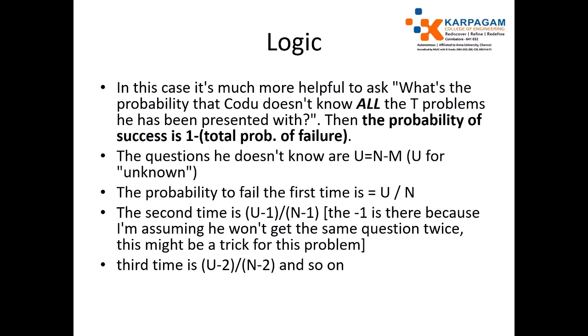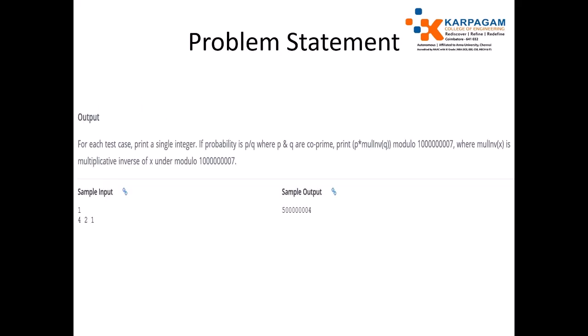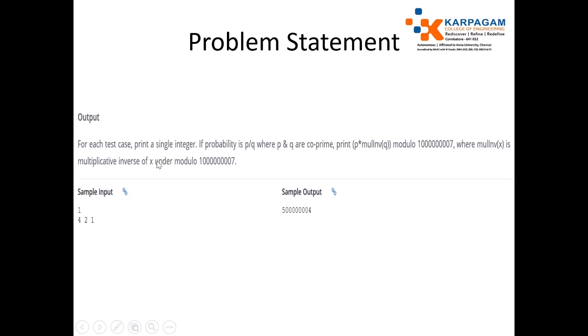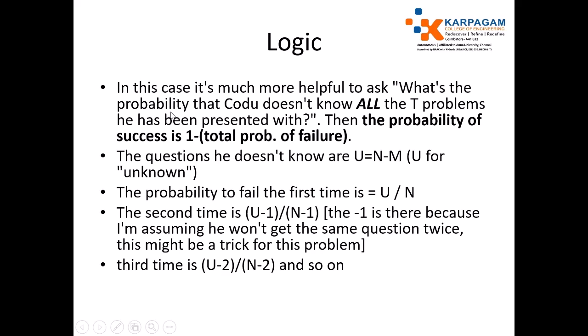In this problem we are trying to identify the probability that Code will pass the test. In this case it's much more helpful to ask what is the probability that Code does not know all the T problems he has been presented with.